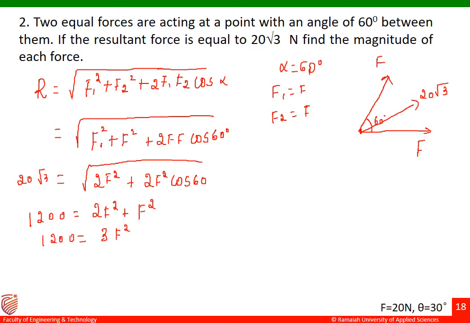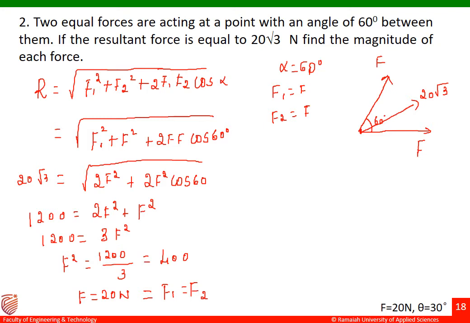I'll move this 3 from the right hand side to the left hand side. F square is equal to 1200 divided by 3. You are going to get the answer as 400. F square equal to 400. The value of F will be 20 Newton. So this is the magnitude of force F1. Similarly, this is taken as F2 also, so F1 is equal to F2. This is how the magnitude of each force is found out.